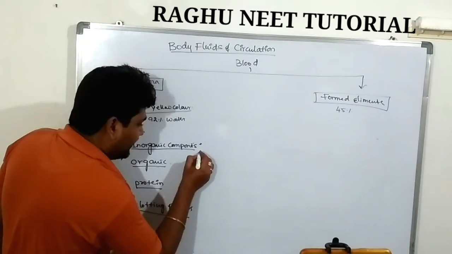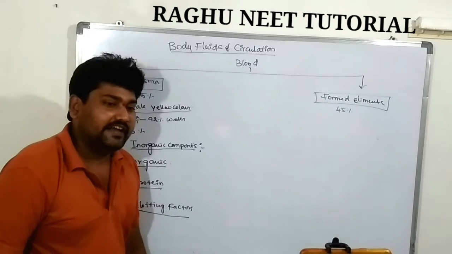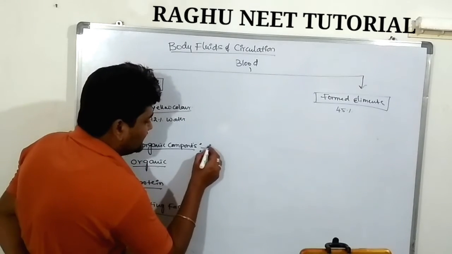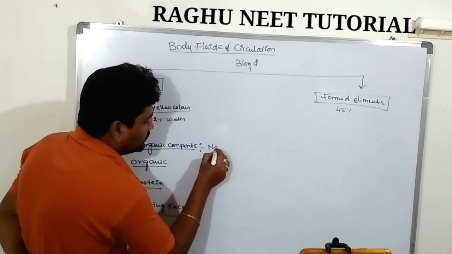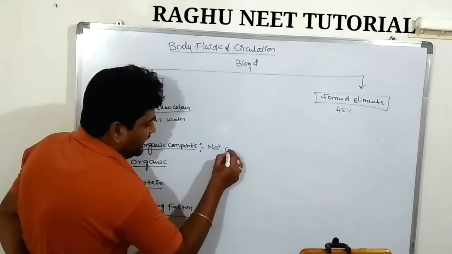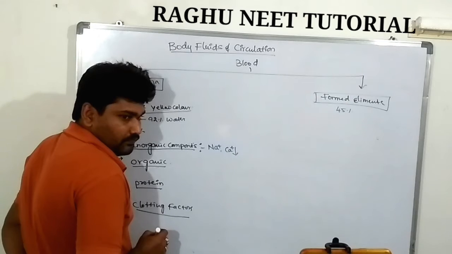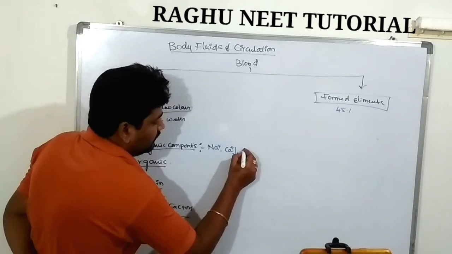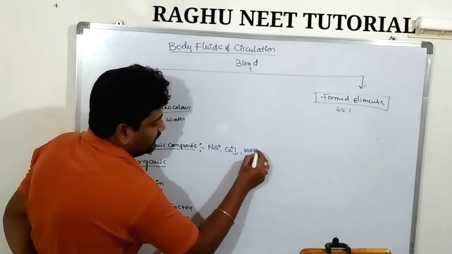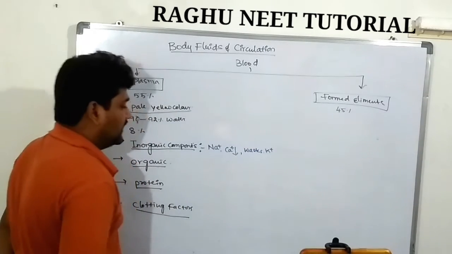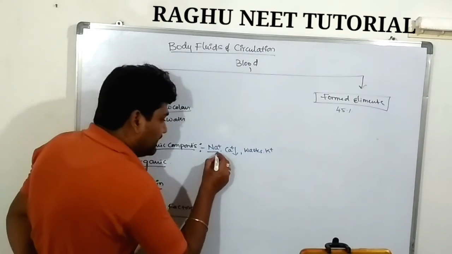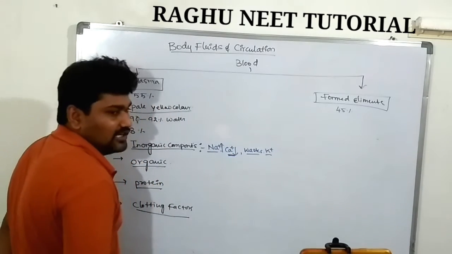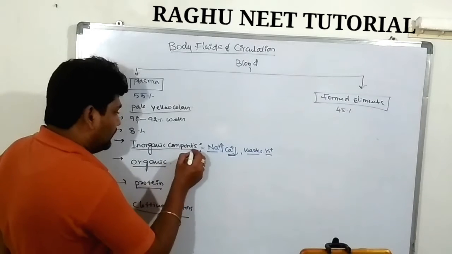First one, inorganic components. These are very few in number. They consist of a huge amount of sodium, a lesser amount of calcium ions, and also potassium. Inorganic components consist of a huge amount of sodium, less amount of calcium, and potassium.